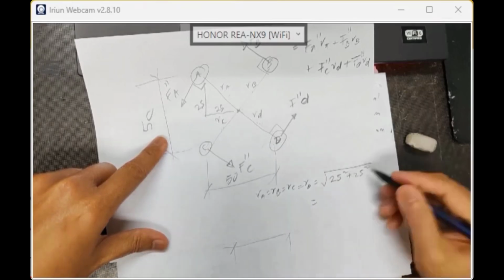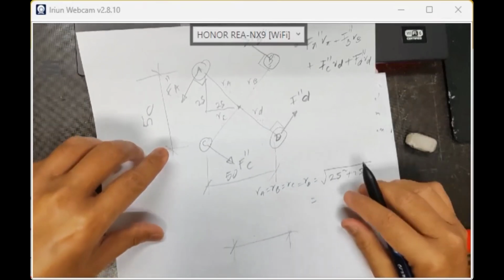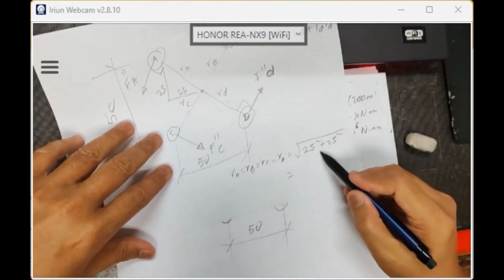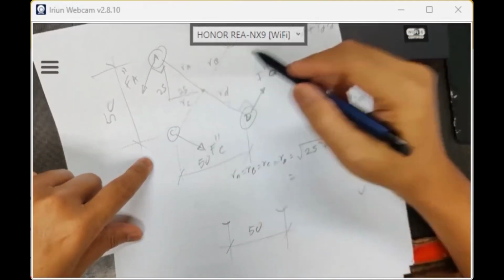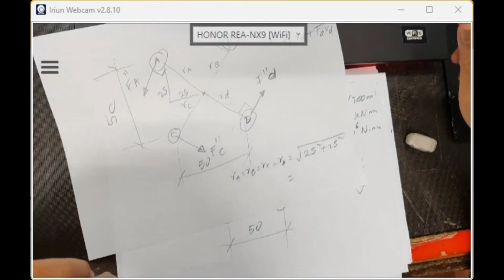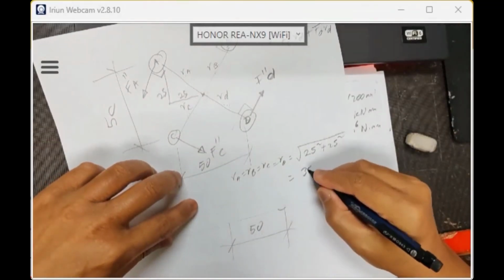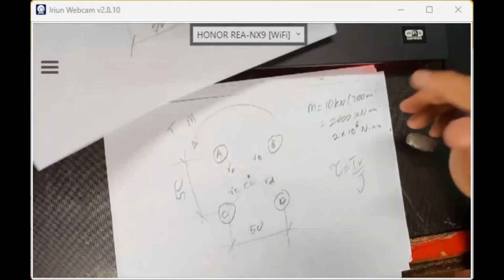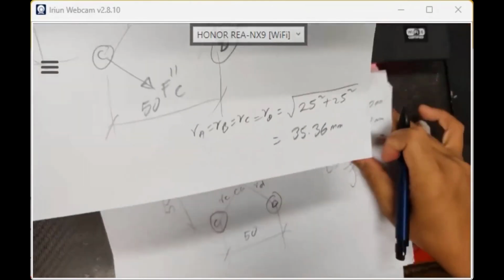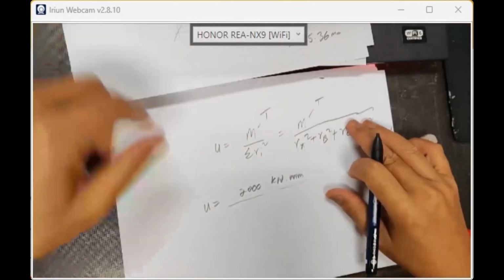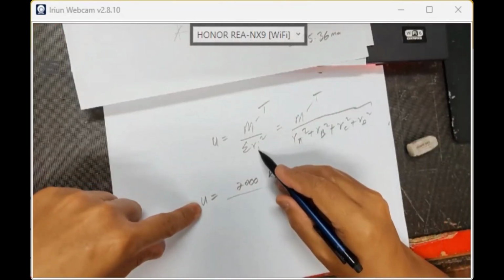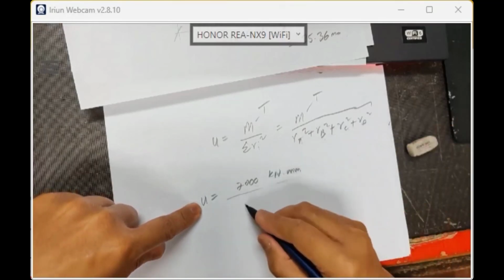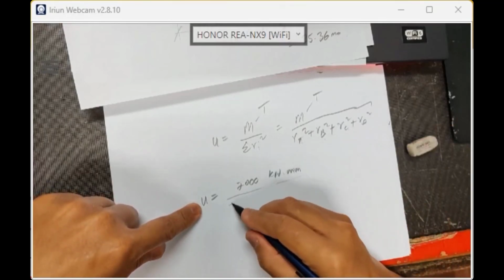Someone, can you calculate for me the square root of 25 square quickly, class, help me. We need to find the radius. 35.36. Thank you. So we need to find the U. The formula of U is, so this U, right? Ri square. So it means Ra, Rb, Rc, Rd are the same. So 2000 kilonewton millimeter over